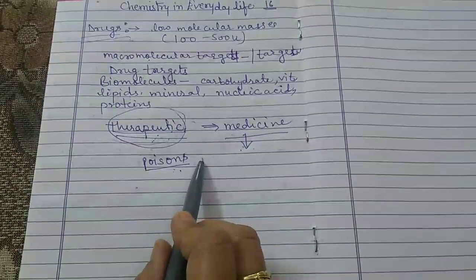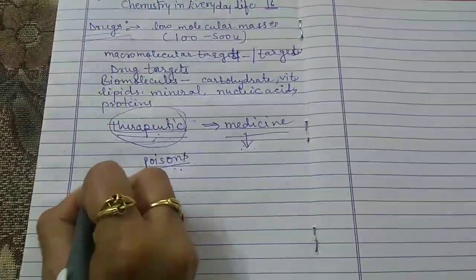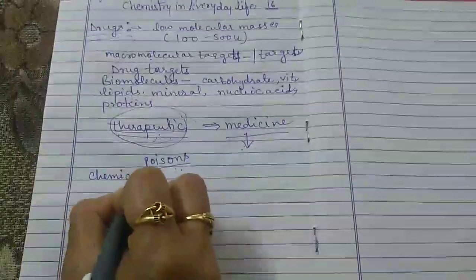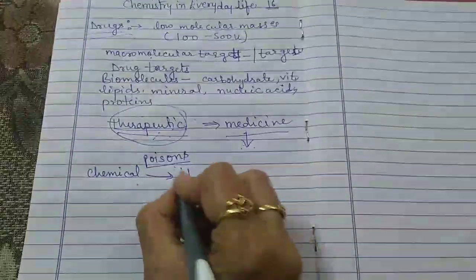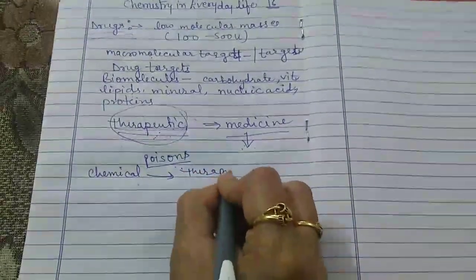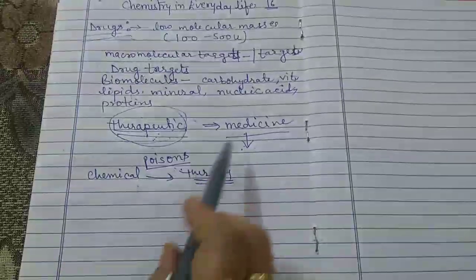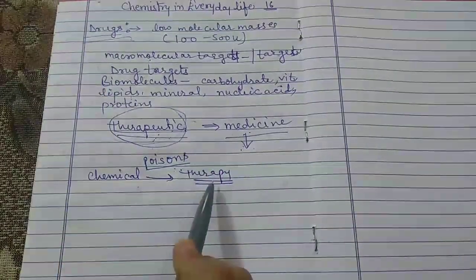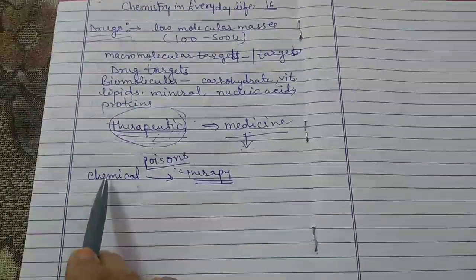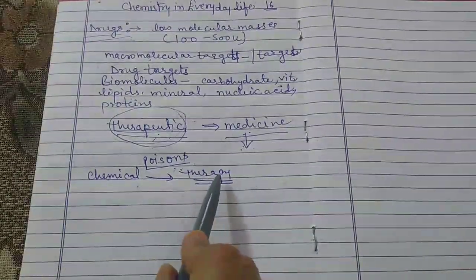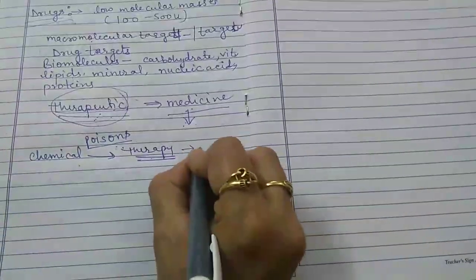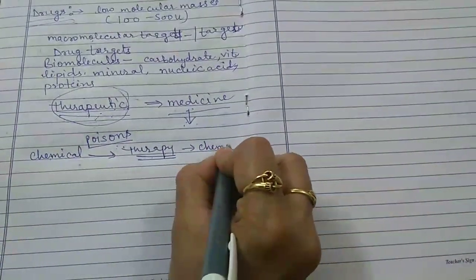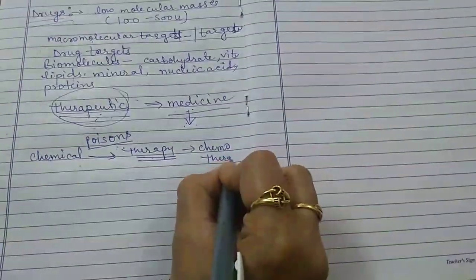So if we use the chemical for therapy, there is one more term. The use of the chemical for the therapy or for the therapeutic effect, at that time a particular word is used which is known as chemotherapy.